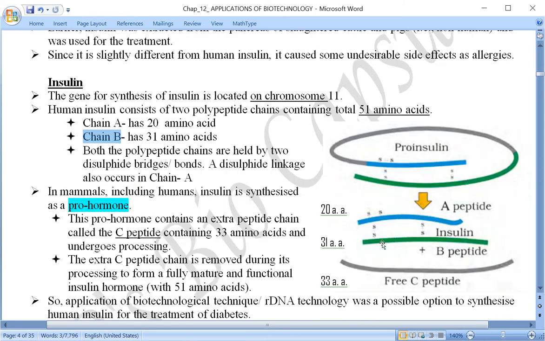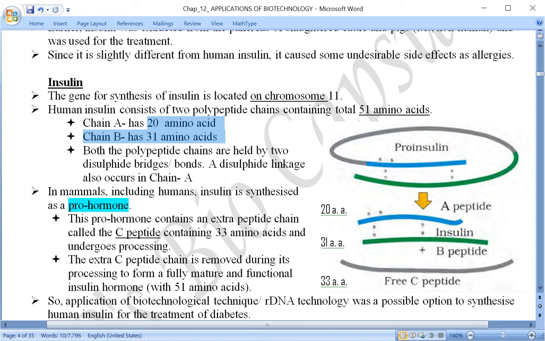Have a look at this figure also. Here peptide A has 20 amino acids, and peptide B, or chain B, has 31 amino acids. So when you add them together, 20 plus 31 is 51 amino acids.